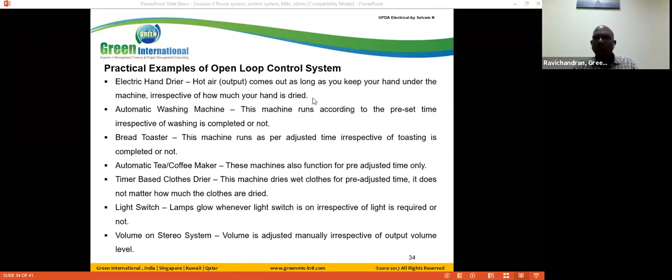So there is no control system based on the output, because if we toasted manually, we could visualize the toast, and if it is too black, we could take the bread out. But in the bread toaster, we can't do that. We preset the value, 3 seconds, 5 seconds like this. So that we call an open loop system.